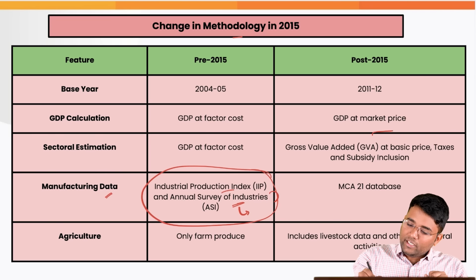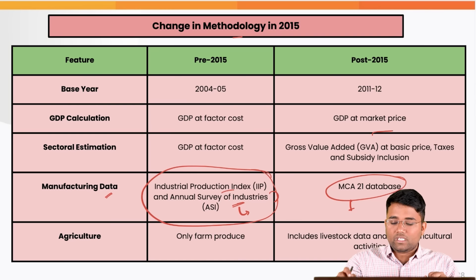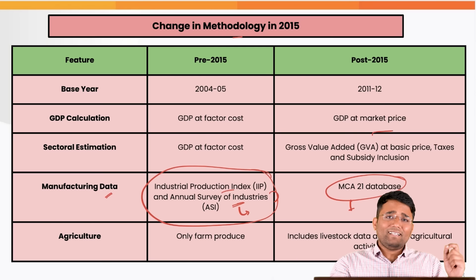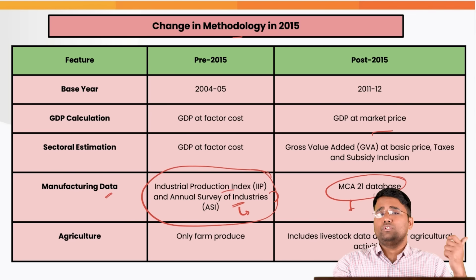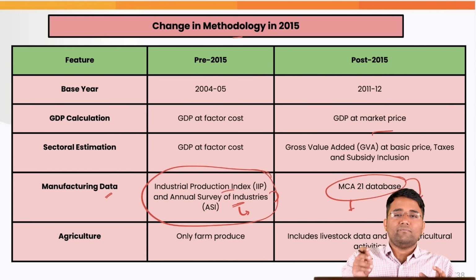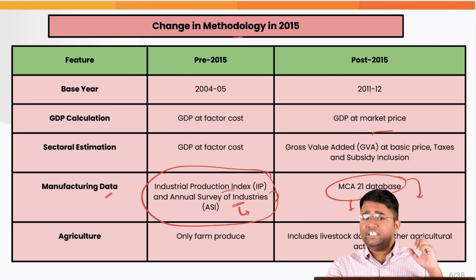So again, it was not covering the informal sector comprehensively, plus it was not giving a true picture of the economy. After 2015, we shifted to the MCA 21 database, the Ministry of Corporate Affairs 21 database, where every company needs to mandatorily submit its data with regard to production, revenue, etc., based on which we calculate the GDP.